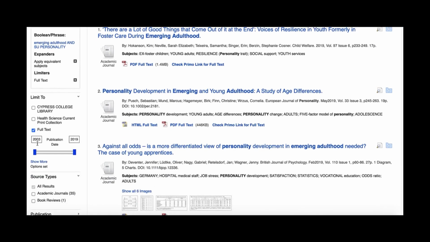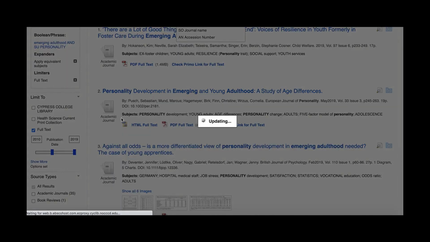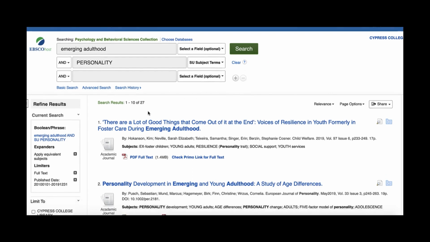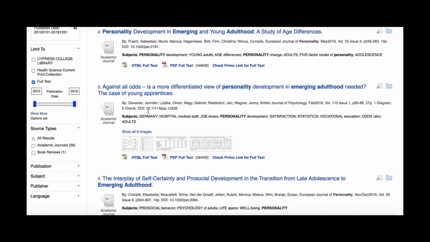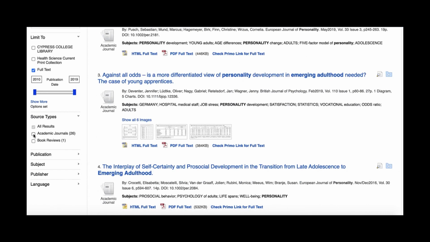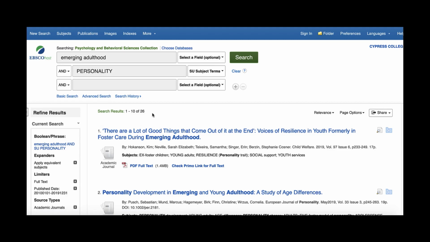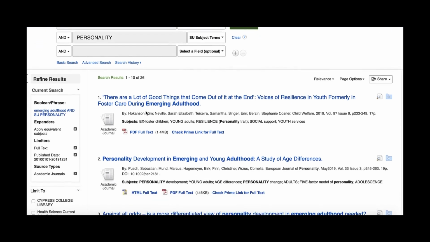Our results are from 2003 to 2019. We really want to narrow that down to the last 10 years. So I'm going to type in 2010, and now we have 27 results. Is your professor asking you to only search for scholarly articles? If so, you can also click on academic journals to narrow that down further. 26 results.